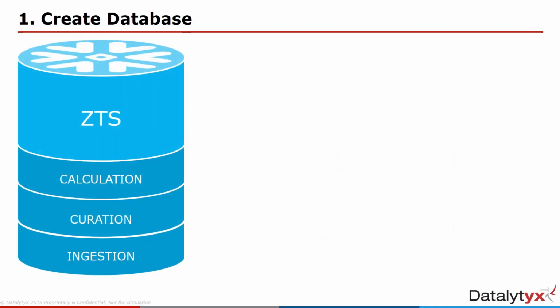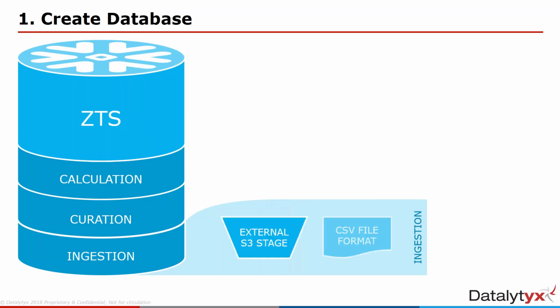Okay, so let's kick off. Step 1: create the database. We're going to create this database with the 3 schemas, and we're going to hook it up to the Amazon S3 bucket and use that as a stage. There are 2 types of stage within Snowflake, and a staging area is literally an area to store files. Files normally that you'll either stage in or stage out of data tables within the database.